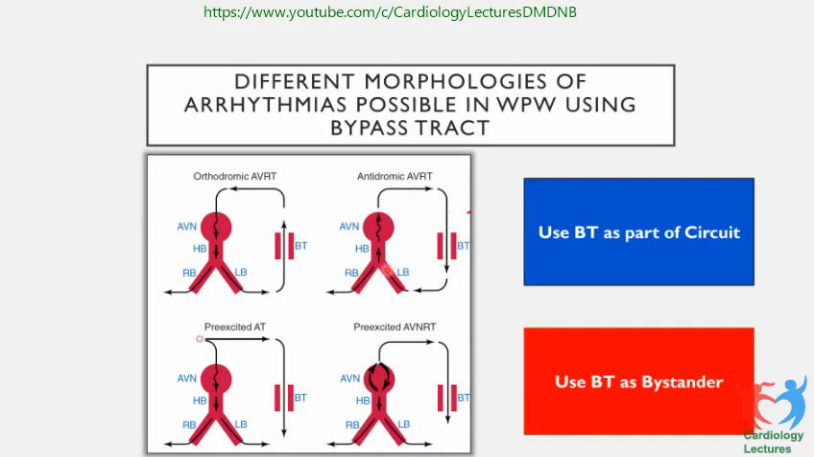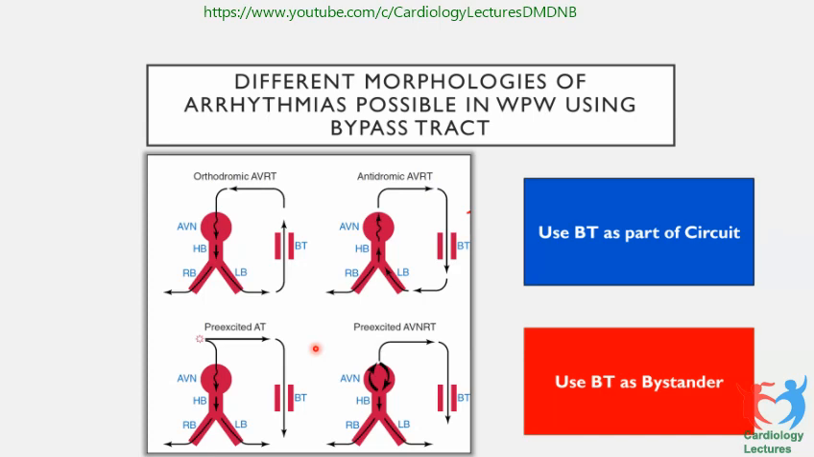In case of antidromic, this is what is antidromic. It goes down the bypass tract and up it goes through the normal His-Purkinje system. I think the rest of the things we have already talked about. If you have atrial fibrillation, then the conduction is over both the bypass tract as well as the His-Purkinje system.